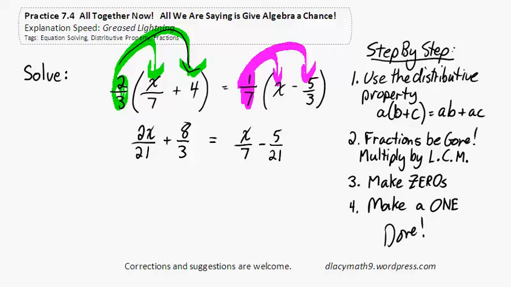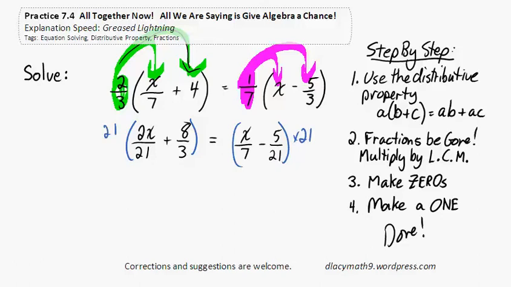Okay, let's find the lowest common multiple of 21 and 3. 3 goes into 21, and 7. Oh, so does 7. So the lowest common multiple here is 21. Multiply both sides by 21.